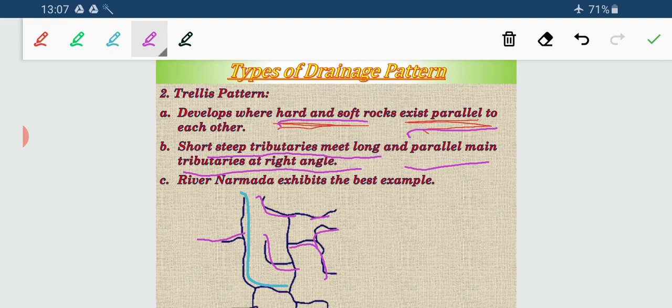Approximately it appears as a right angle. So when we see such a pattern in any drainage system, it is following the trellis pattern, and river Narmada exhibits the best example.